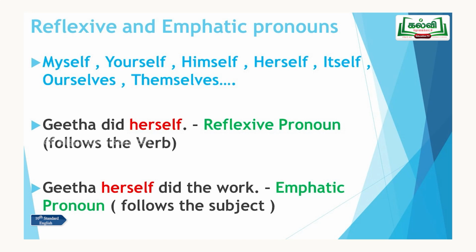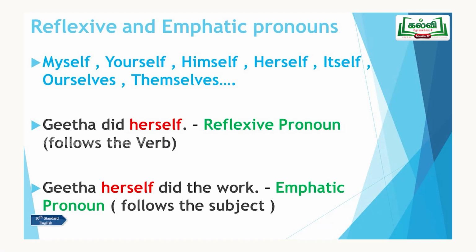See the example, where I have used the same person, so you can understand easily. The first one: Geeta did herself. That is, she did something, a homework or house chores or whatever, herself. This is a reflexive pronoun. See the second example: Geeta herself did the work.